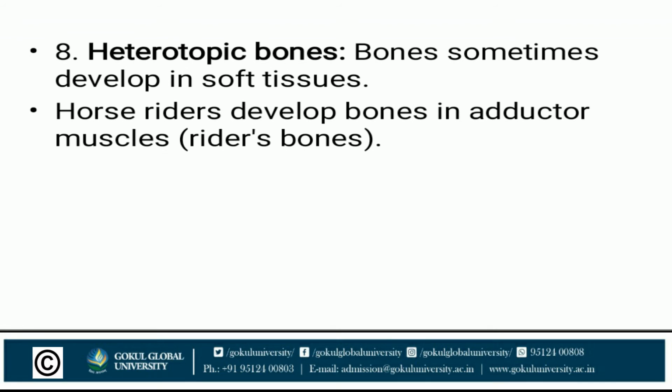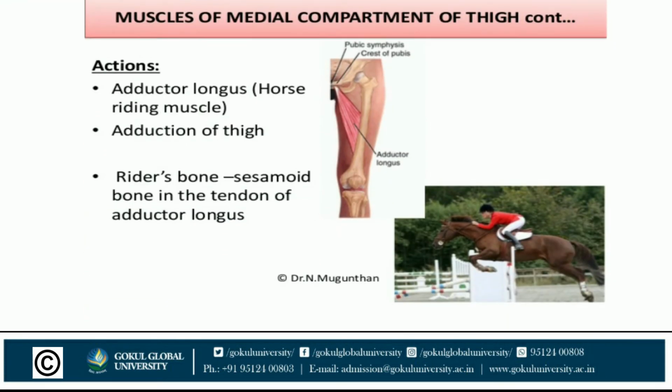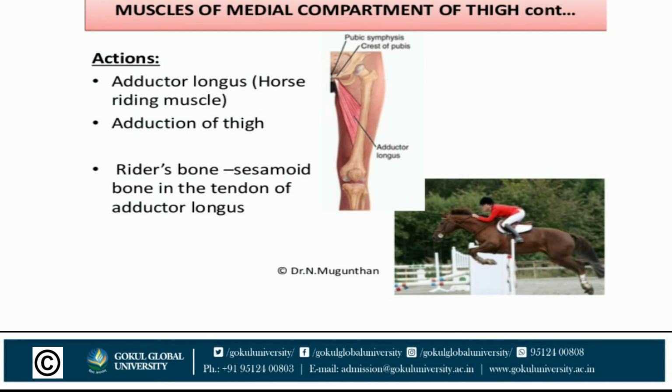Now heterotopic. Heterotopic bones sometimes develop in soft tissue. Horse riders develop bones in adductor muscles, also termed rider's bones. Adductor muscles are the muscles of the medial compartment of the thigh, and their action is adduction of the thigh.